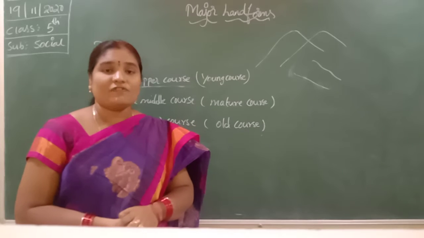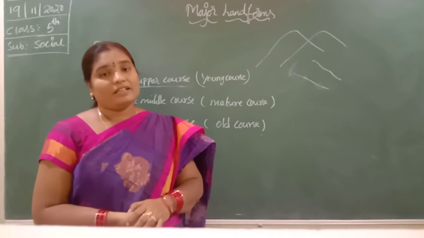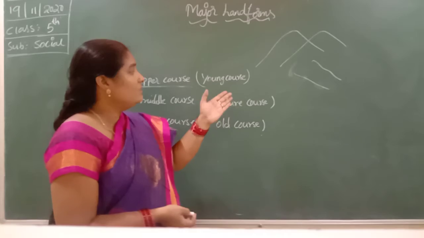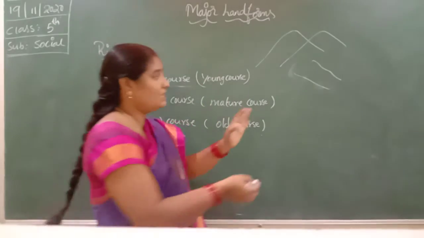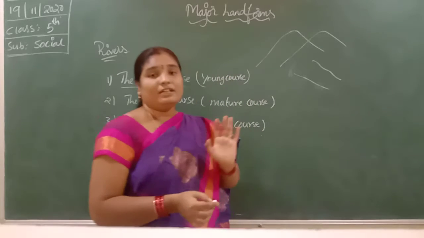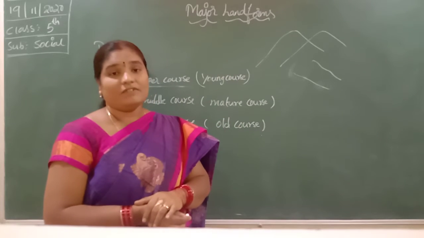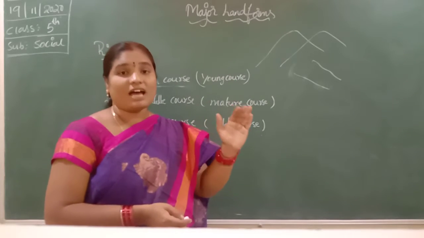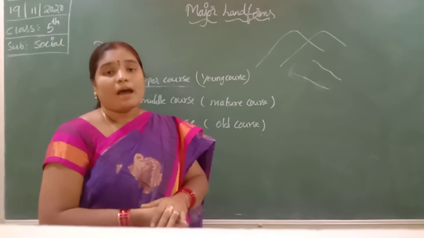The melted ice forms into streams, and the streams move very fast. So where the flow of the river is very fast, it is known as the upper course.